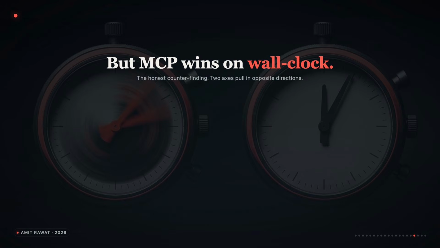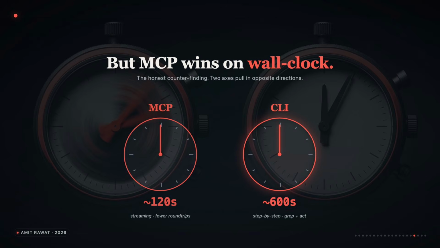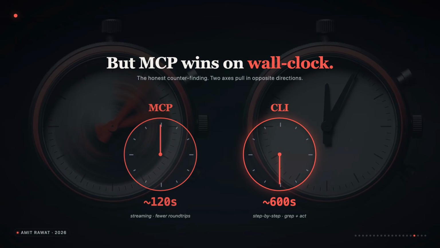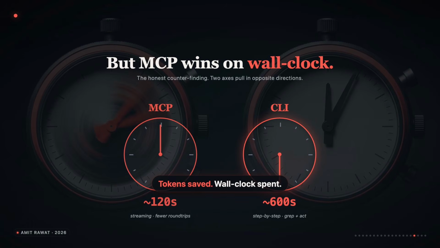But there is a counter-finding I want to be honest about. Outpost ran the same Playwright task and timed it. MCP finished in 90 to 120 seconds. CLI took anywhere from 3 to 10 minutes. Why? Because every CLI tool call is a round trip. The agent runs a command, reads the output, decides what to do, runs another command. MCP streams, CLI steps. Tokens saved, wall clock spent. If your agent is on a deadline, MCP may still be the right call. The choice is two axes, not one.